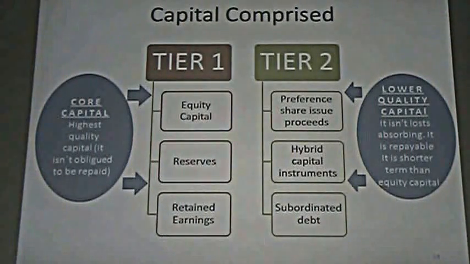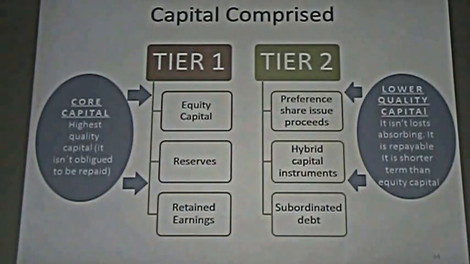Why does it have the highest quality? Because if you are a financial institution, you are not obliged to repay it. If you have a problem, you are not obliged to pay. This is equity capital. If you don't have enough funds to pay, you are not obliged to return this capital to your stockholders.